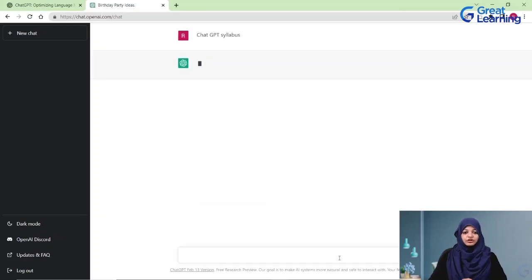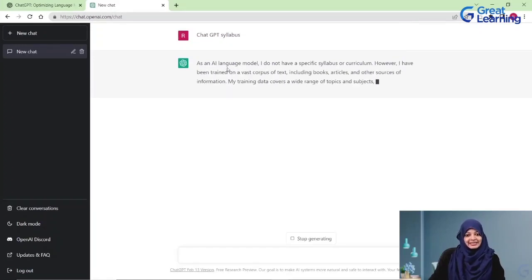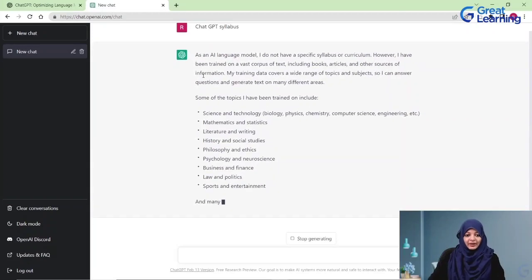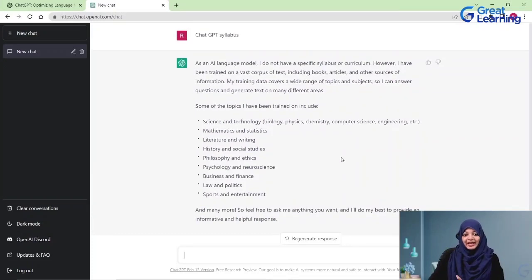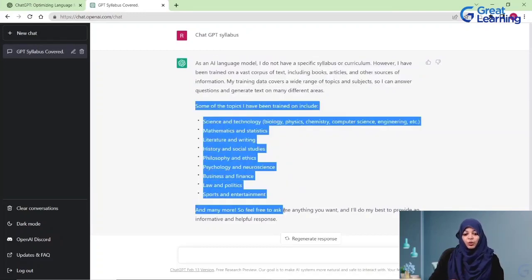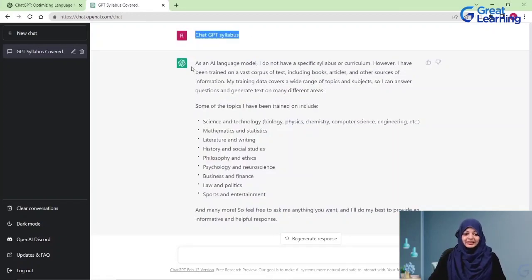Now, if we ask for a syllabus on ChatGPT, it gives us a very weird answer here, where it says that as an AI model, it does not have any specific syllabus curriculum, but some of the topics that ChatGPT has been trained on are given here, so you can use them. As you can see, because ChatGPT is such a conversational entity, it will first admit that there is something lacking in it, and then it will go on to say what it can help us with. So when we give this particular prompt, it does not help ChatGPT understand exactly what we require.